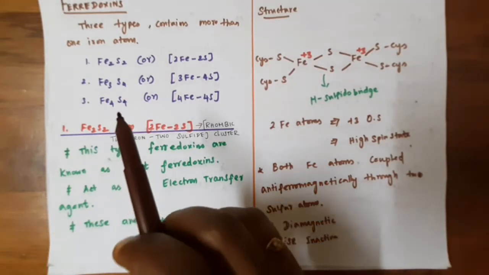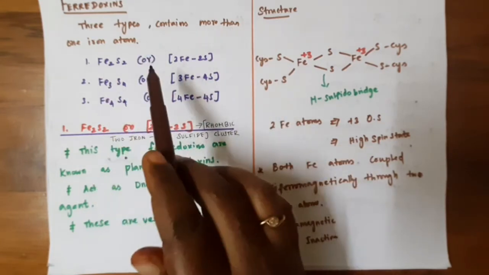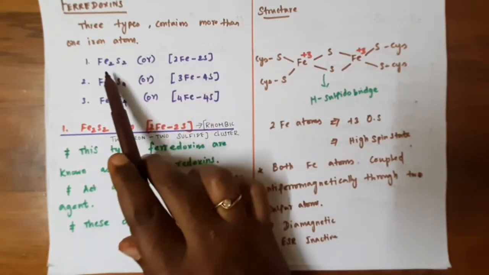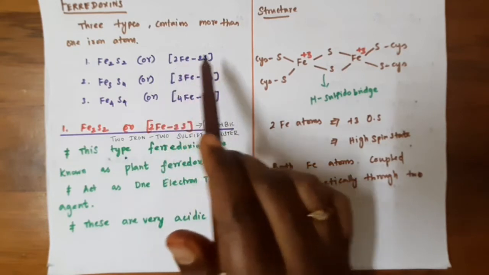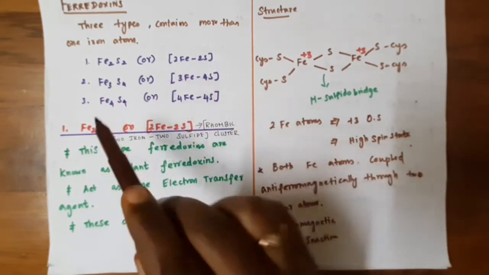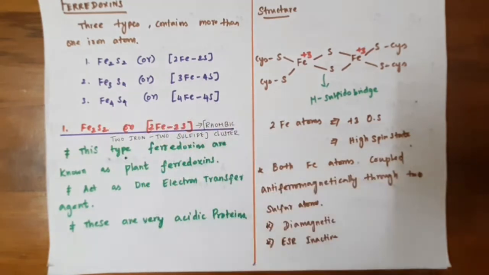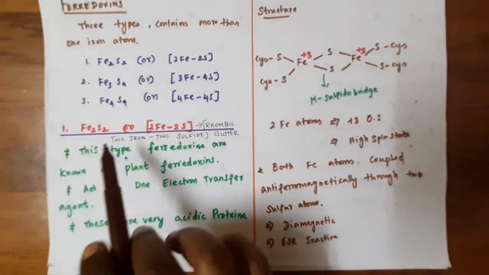Next, see ferredoxin. And ferredoxin is again categorized into 3 major types: Fe2S2, which can also be written as 2Fe-2S cluster, or Fe3S4 and 3Fe-4S cluster, and the third type is Fe4S4 or 4Fe-4S cluster. And first we will go into the Fe2S2 cluster.